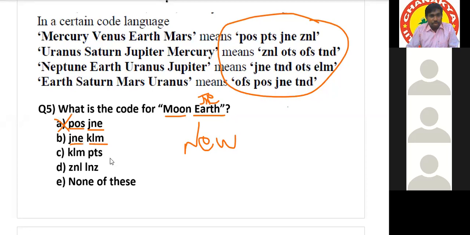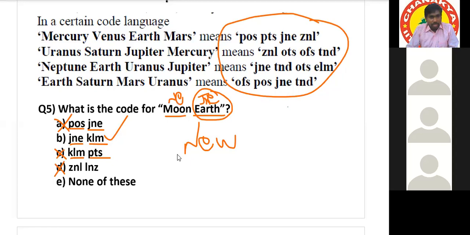In option C, KLM is there, okay, but JNE compulsory should be there. But JNE is not there, that's why this is cancelled. Yes or no? Yes, sir. For Earth, JNE compulsory should be there. Along with the JNE, it can be any new code for Moon. But in option C and option D, there is no JNE. That's why these 2 options are cancelled. Then the answer is